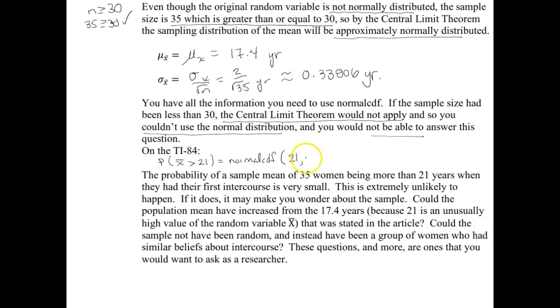Now our interval starts at 21 and goes off to infinity on the x bar axis, so 10 to the 99, comma. And then our mean was 17.4, and the standard deviation of the x bar distribution was 2 over root 35.